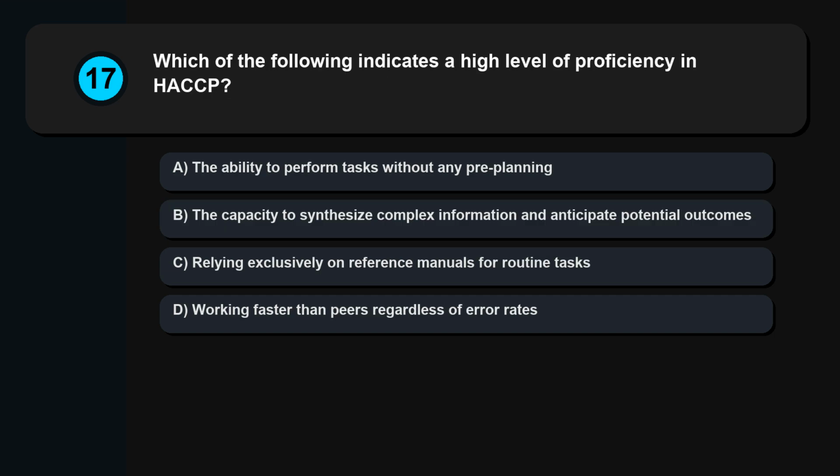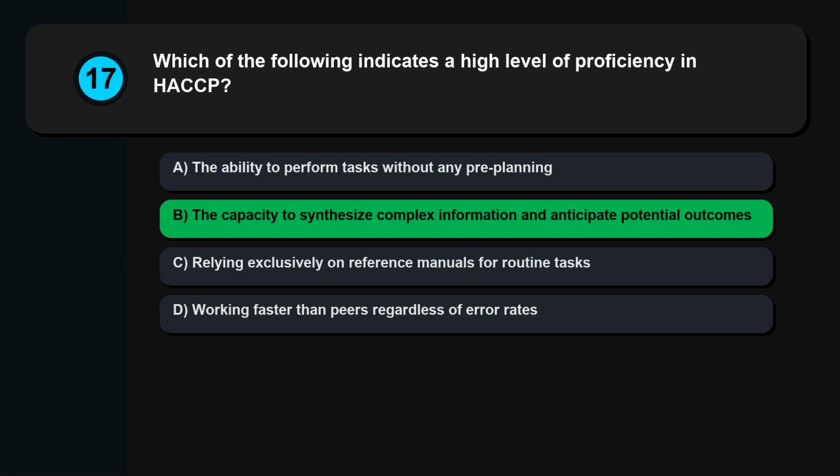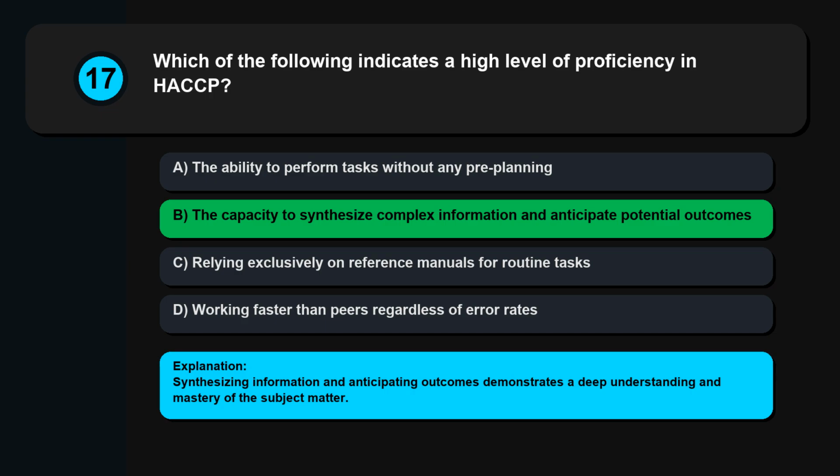Question 17. Which of the following indicates a high level of proficiency in HACCP? The ability to perform tasks without any pre-planning. The capacity to synthesize complex information and anticipate potential outcomes. Relying exclusively on reference manuals for routine tasks. Working faster than peers regardless of error rates. Synthesizing information and anticipating outcomes demonstrates a deep understanding and mastery of the subject matter.